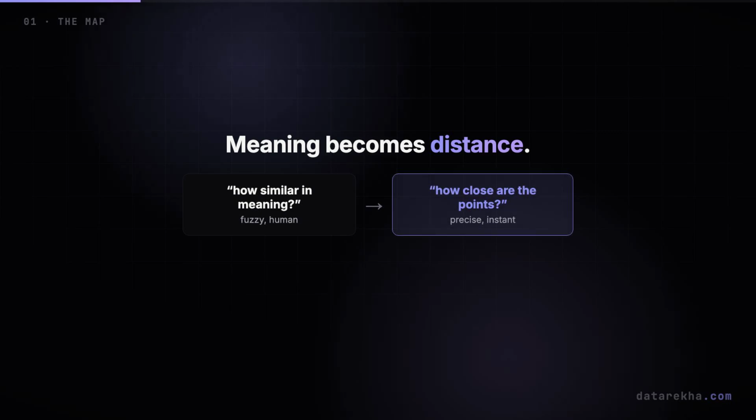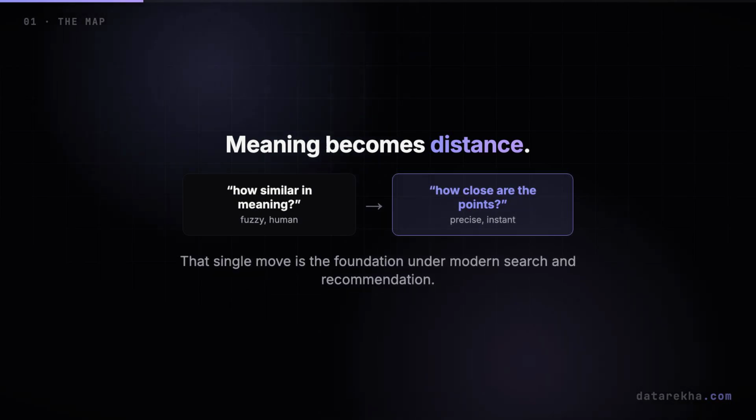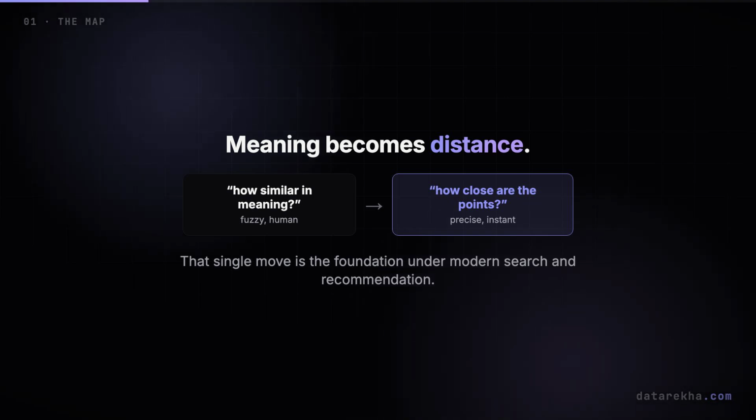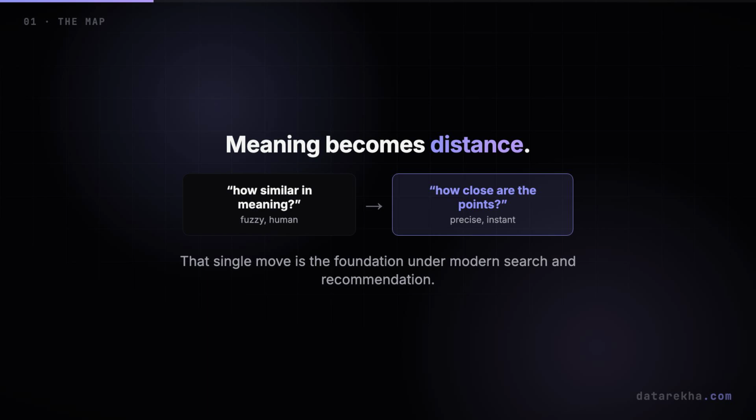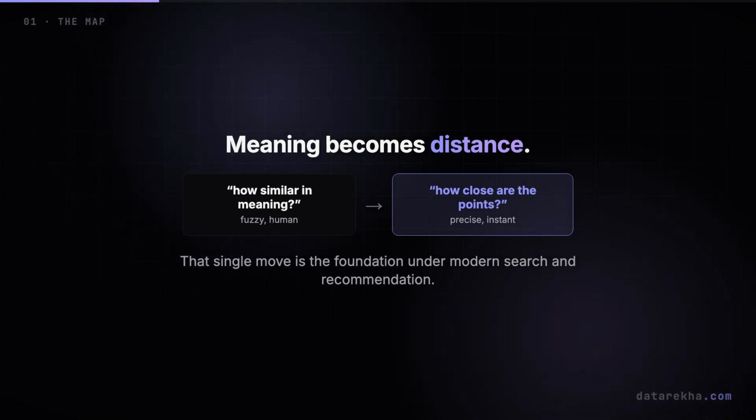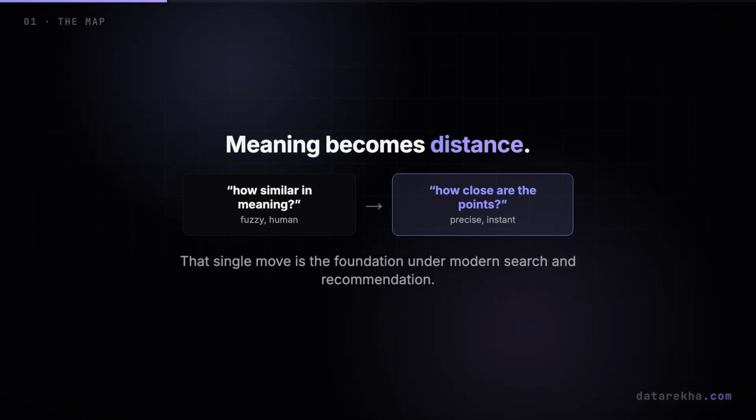Why is this so powerful? Because it converts a fuzzy, human question, how similar in meaning are these two things, into a precise, mathematical one, how close are these 2 points? And that a computer can answer instantly. Meaning becomes distance. That single move is the foundation under modern search and recommendation.